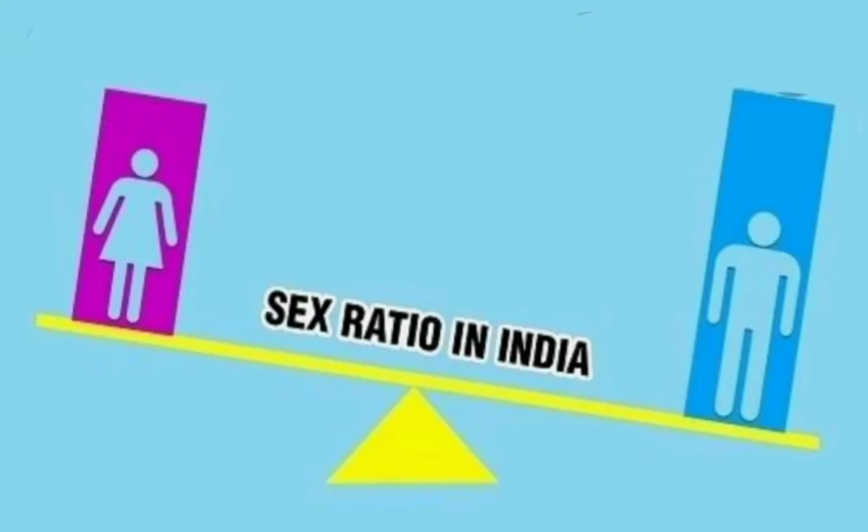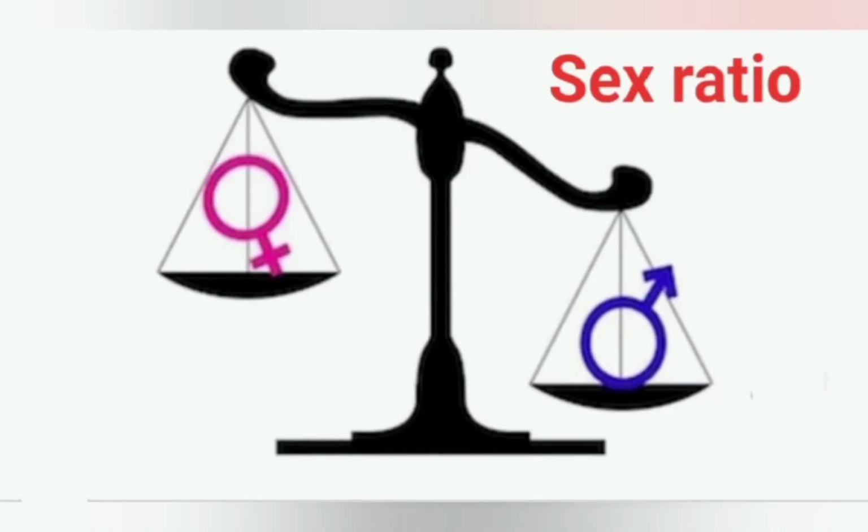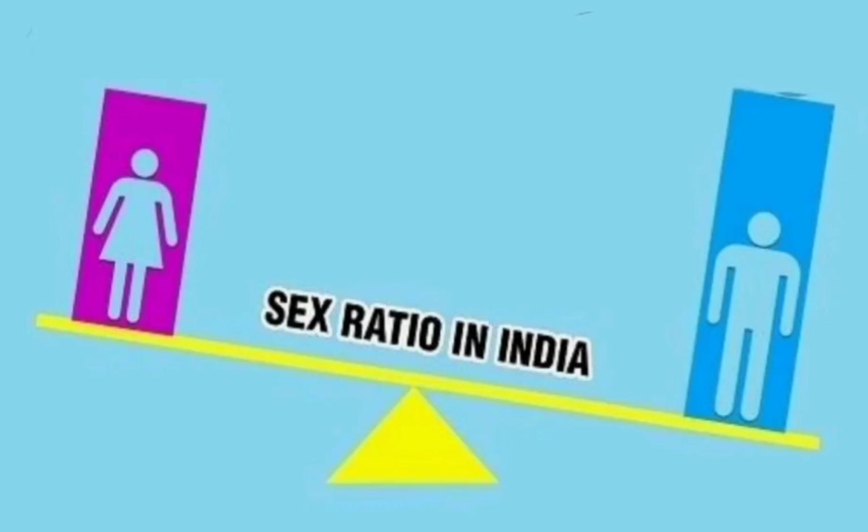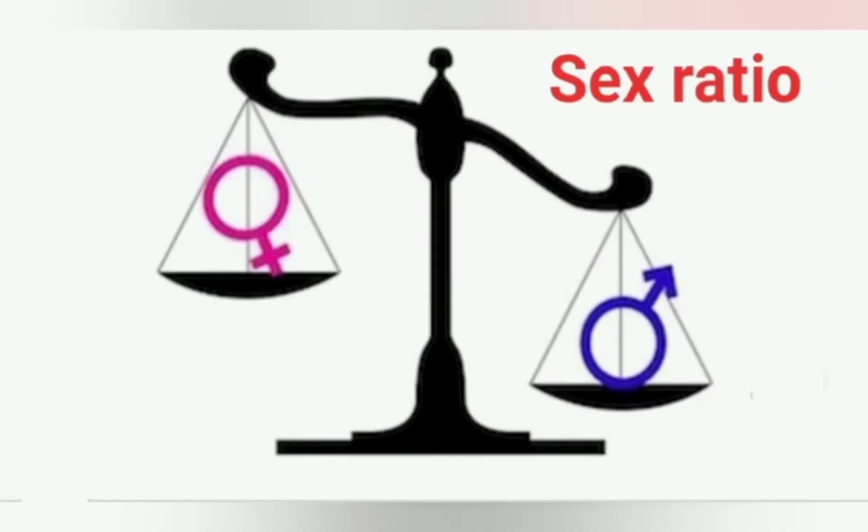Dear students, today I am going to tell you about a very important topic of population characteristics, that is sex ratio. In this picture you can see that the male and female numbers are not the same. Here we will get to know why the girls are very few in comparison to the number of boys. The sex ratio means the number of females per thousand males.